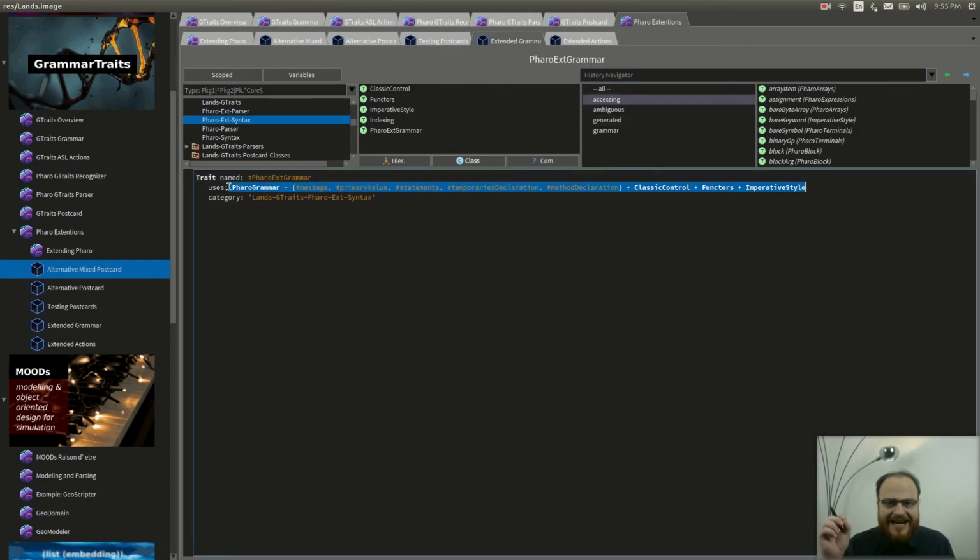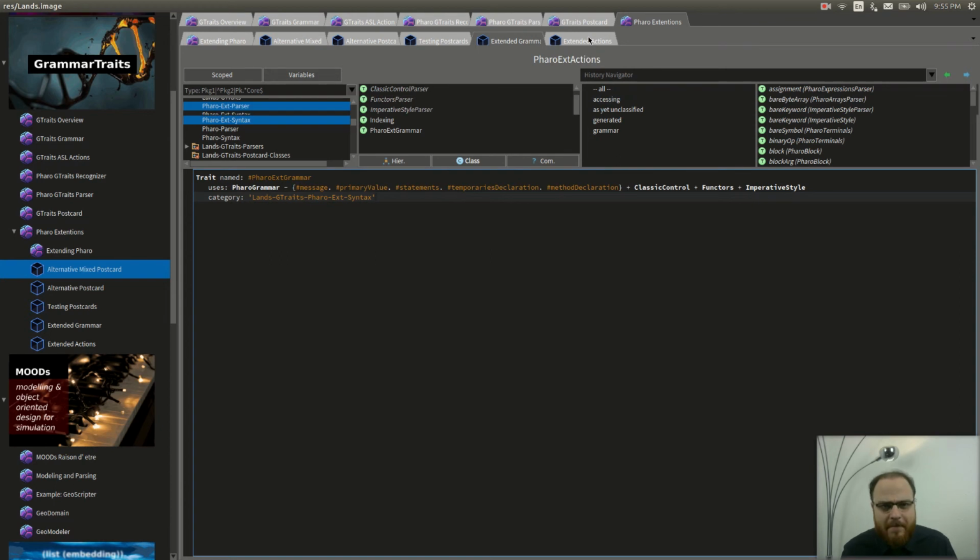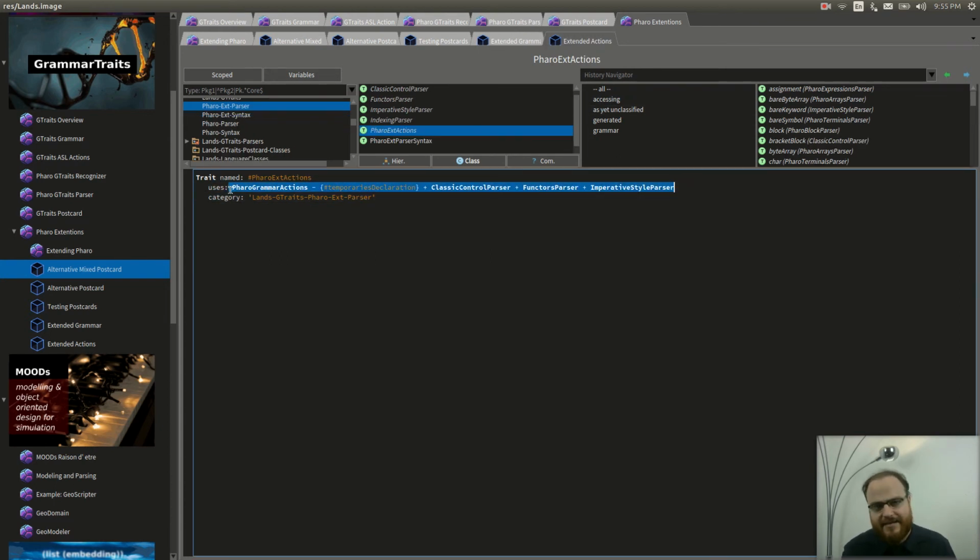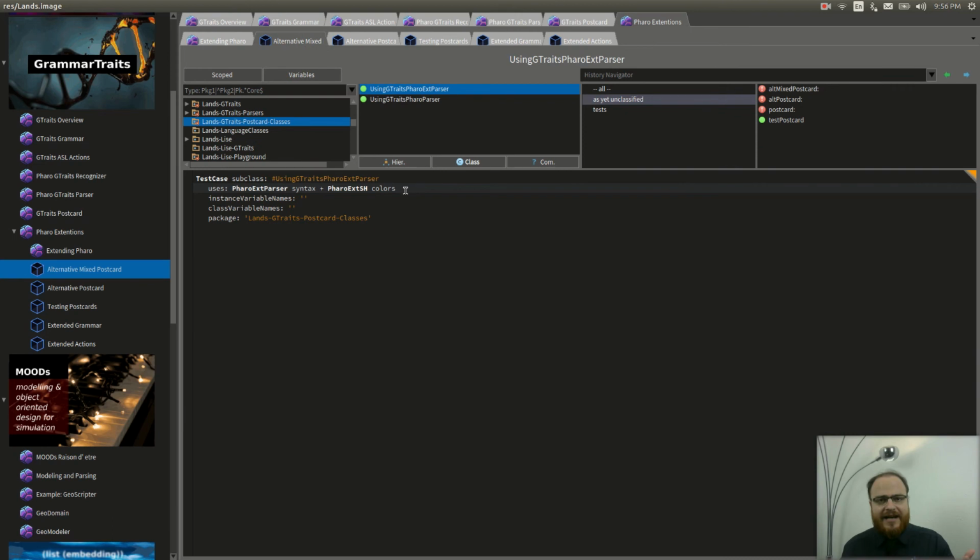Notice here how naturally expressed are the composition semantics and how easy it is to resolve conflicts through exclusion, in this case, of core mock rules that are redefined in the three new grammar traits. Similarly for parsing, here is how to express the extended semantics and combine them with the original parser. This composition is even easier since most of the conflicts were already handled at the level of the recognizer. In order to use the new parser semantics and optionally the alternative syntax highlighting in your classes, all you need to do is use the grammar trait API as follows.